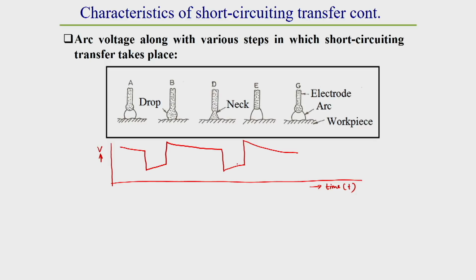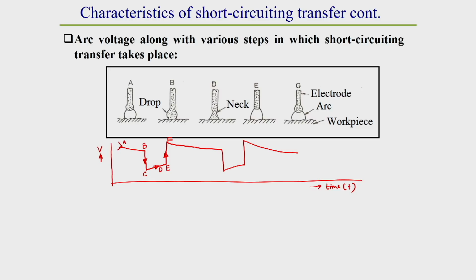Generally, this is the variation of voltage with time due to drop transfer. Here this is point A, this is point B, this is point C, this is point D, this is E, and this is F. Whatever the steps I am showing here, in each step, which point what will be the range or pattern of voltage, that is shown by this oscillogram.